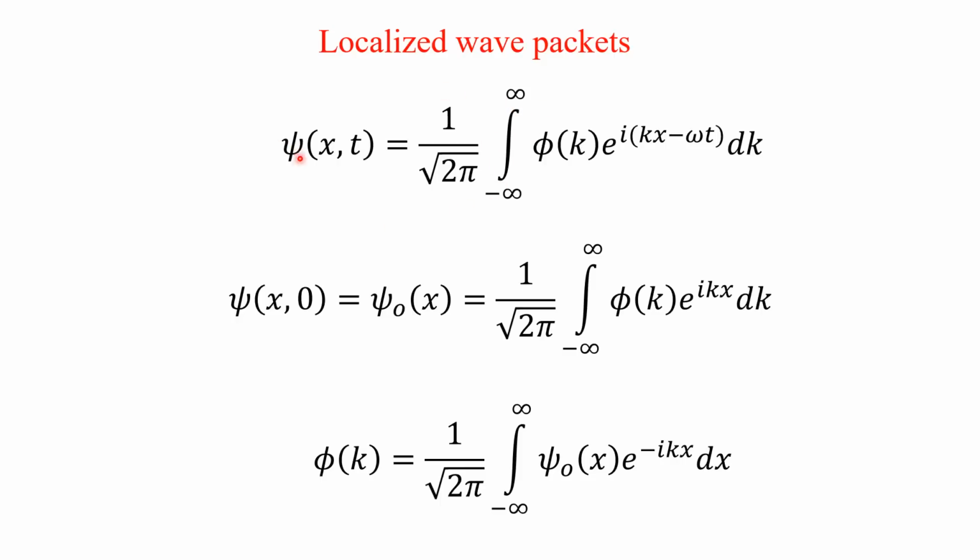So the localized wave function is defined as psi, a function of x and t, equal to 1 over square root of 2 pi, which is the normalization constant, times the integral from minus infinity to plus infinity of phi of k e power i(kx minus omega t) dk. Here phi of k is the amplitude of the frequency, and kx minus omega t is the phase.